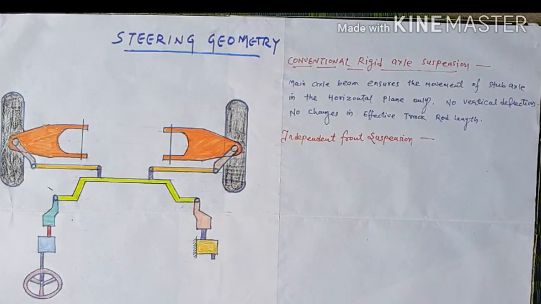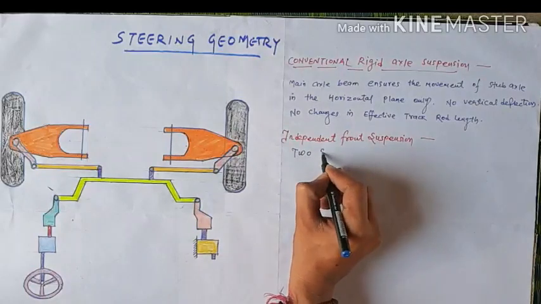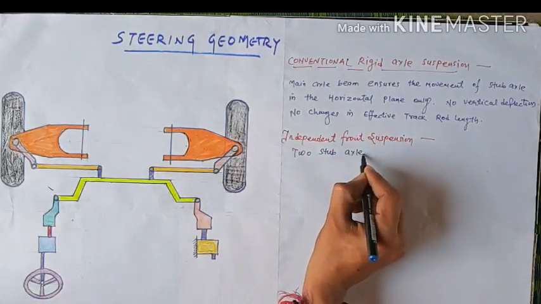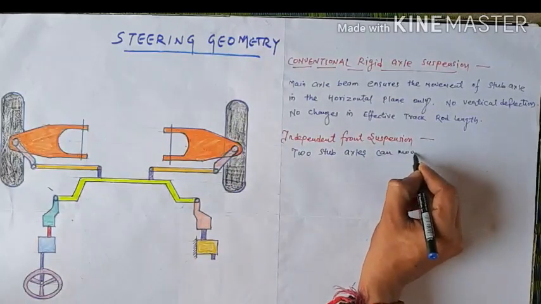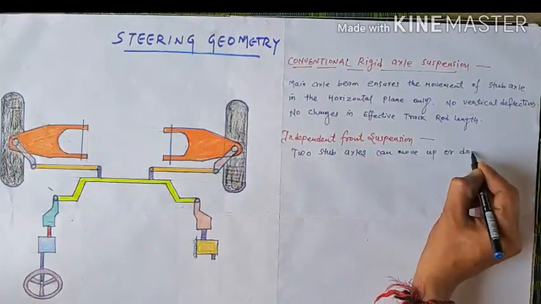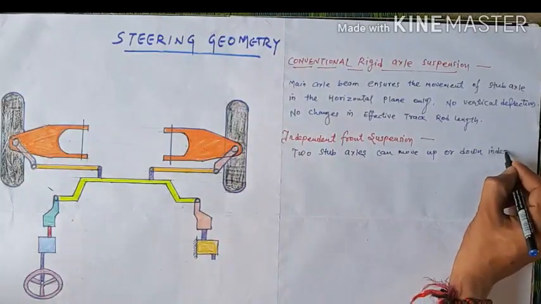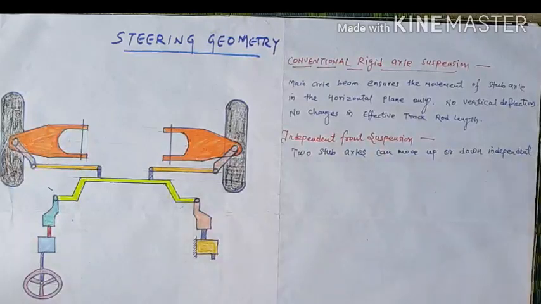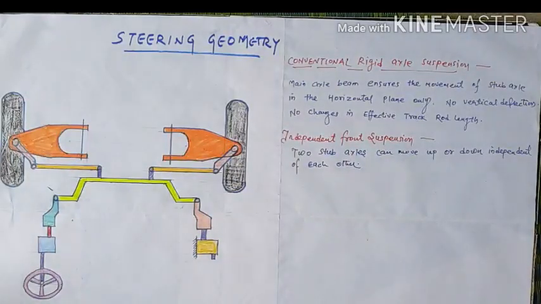Here the two stub axles can move up or down, independent of each other. Remember this one most common thing: independent of each other.